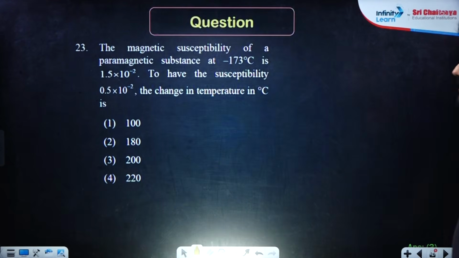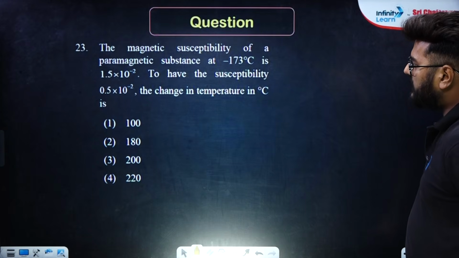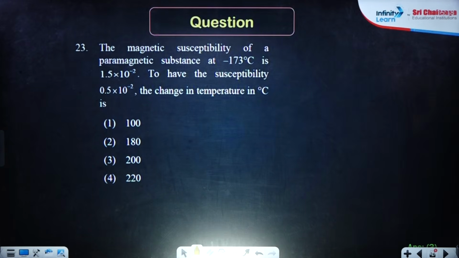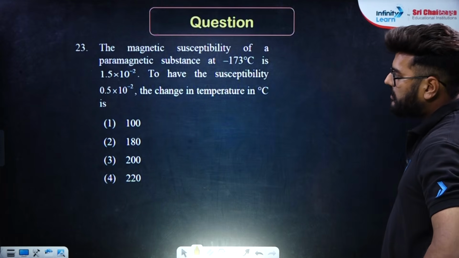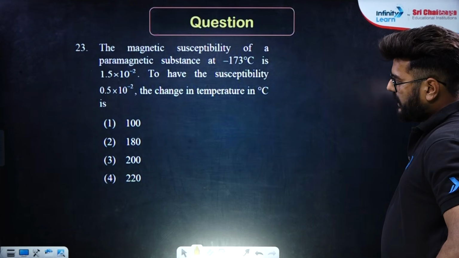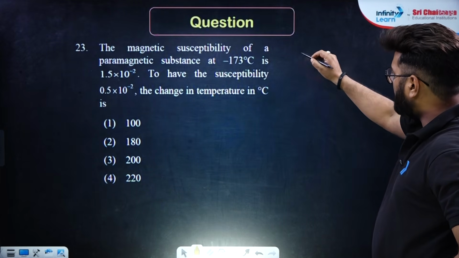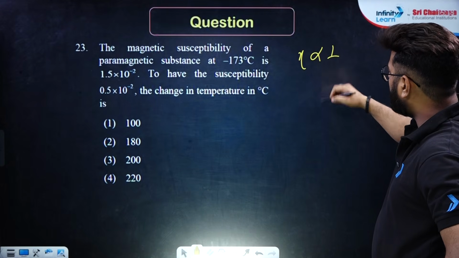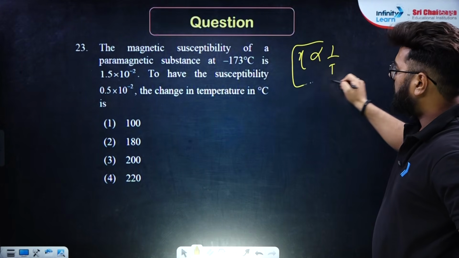Okay. The magnetic susceptibility of a paramagnetic substance at minus 173 degree centigrade is 1.5 into 10 raised to the power minus 2. To have the susceptibility 0.5 into 10 raised to the power minus 2, the change in temperature in degree centigrade is? So magnetic susceptibility is inversely related to temperature, right?